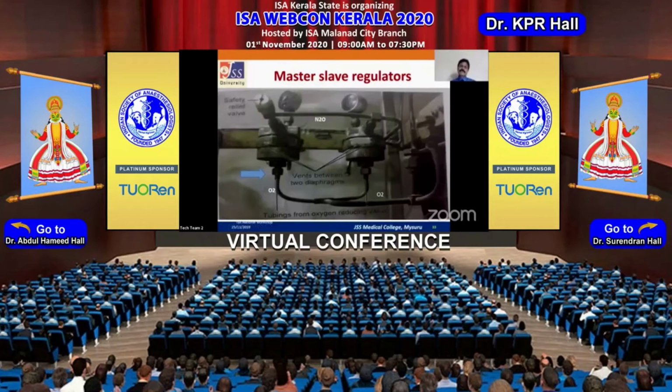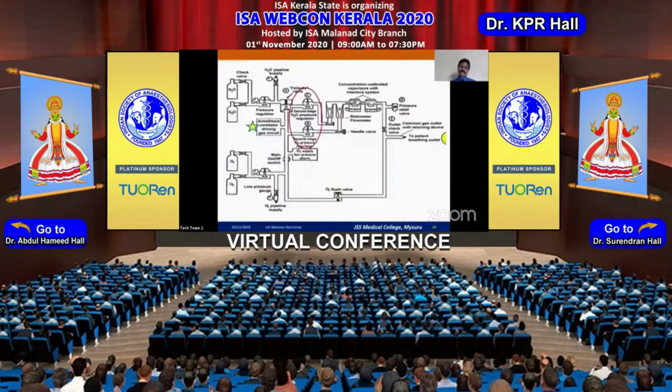Presently, we don't have these kinds of regulators. This has been replaced by fail-safe systems that we will discuss later. In modern GE machines, we do have second stage pressure regulators also. These second stage pressure regulators reduce the oxygen pressure to 16 psig and nitrous oxide pressure to 26 psig. This further makes the flow meter flow very accurate, and also helps in the Link 25 system, which I'll be discussing slightly later.